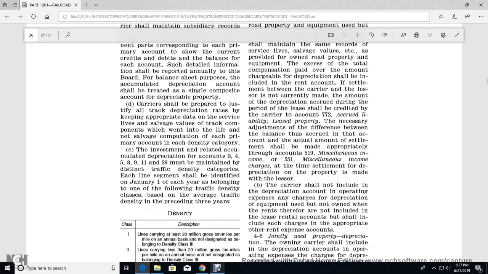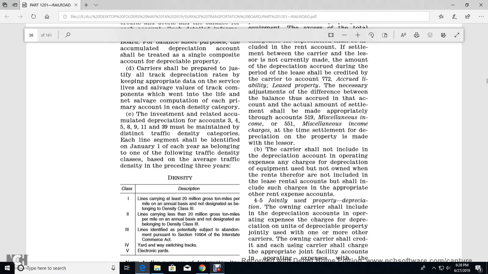The carrier shall be prepared to justify all depreciation rates, keeping appropriate data on service life, salvage value, and track components, with the non-salvage computation of each primary account and each density category. The investment related to accumulated depreciation accounts 3, 4, 5, 8, 9, 11, and 39 shall be maintained by distinct traffic density categories. Each line of the document should identify, as of January 1st, each category belonging to the following traffic density groups, based on the average traffic density of the preceding years.